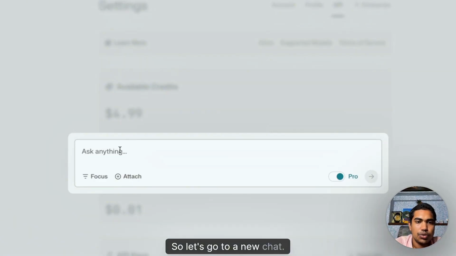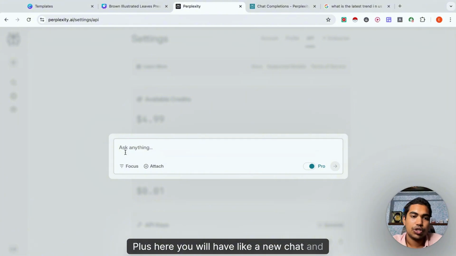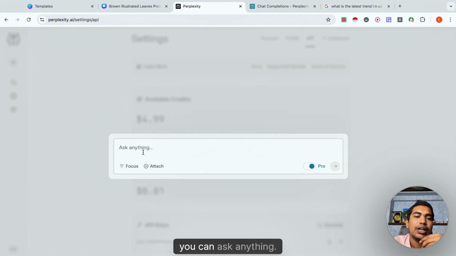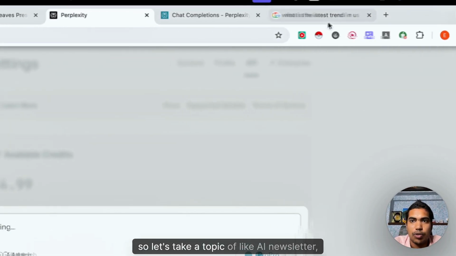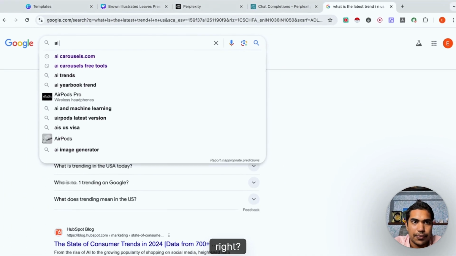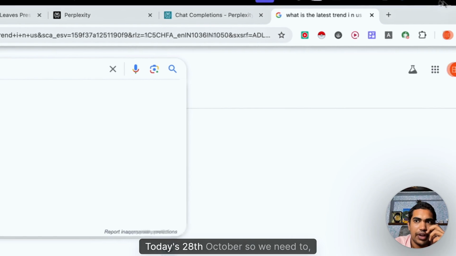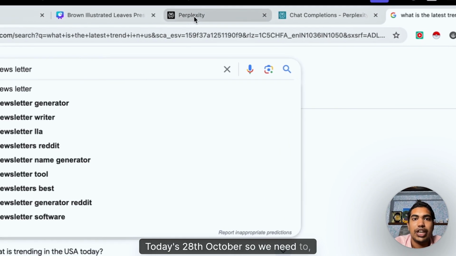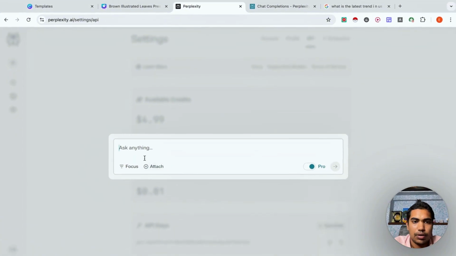This is the settings and everything. So let's go to a new chat. You just need to press the plus here and you will have a new chat, and you can ask anything. The best part here is, let's do a topic on how to make an AI newsletter, right? Today is 28th October. Our whole target is to make a newsletter for today.